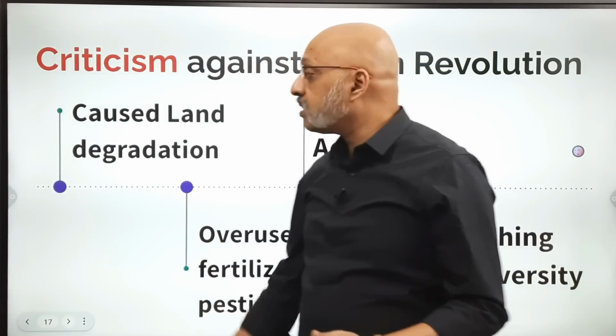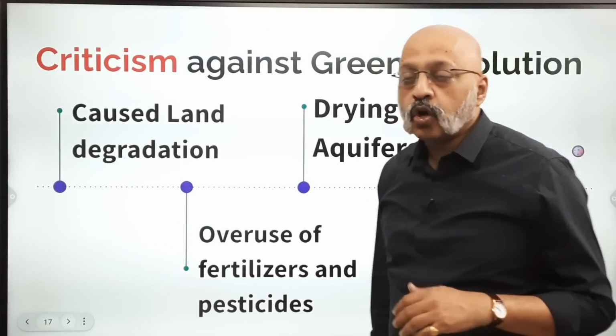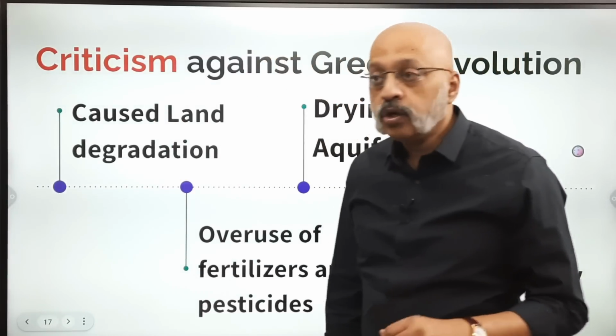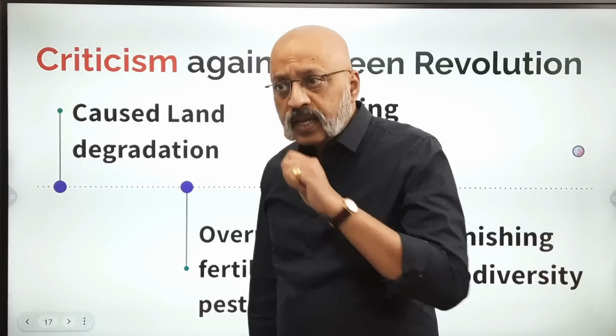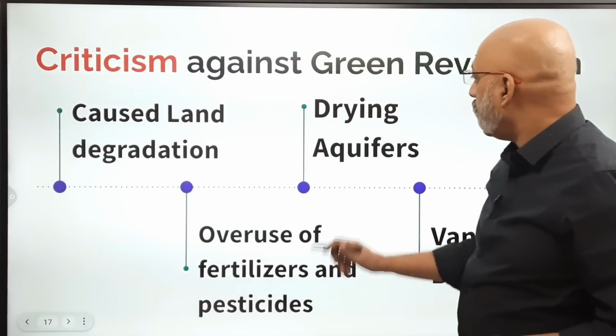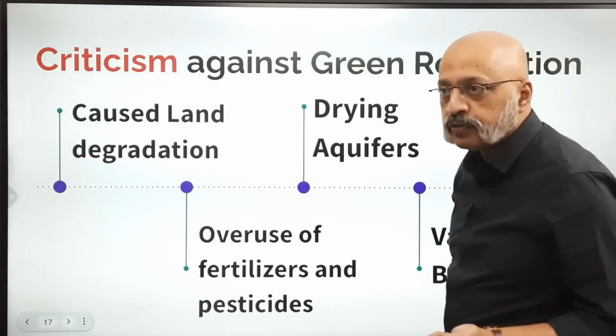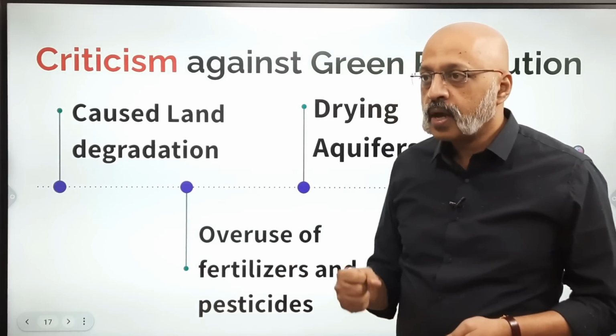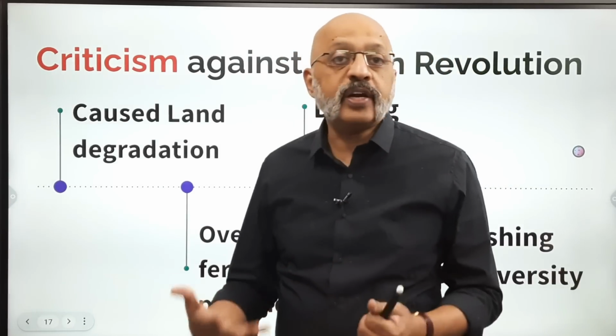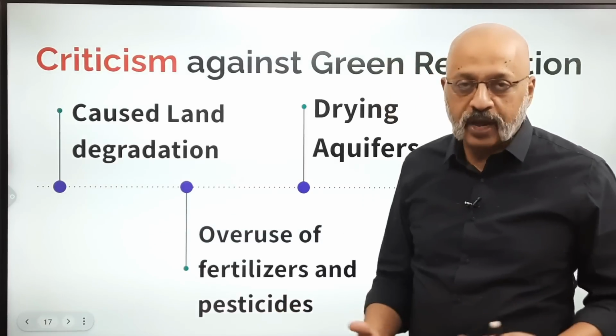The criticism against green revolution is that it caused land degradation due to overuse of pesticides and fertilizers. It also ended up drying the aquifers. Now, aquifers are bodies of porous rocks or sediment which is saturated with groundwater. That's the definition of an aquifer.